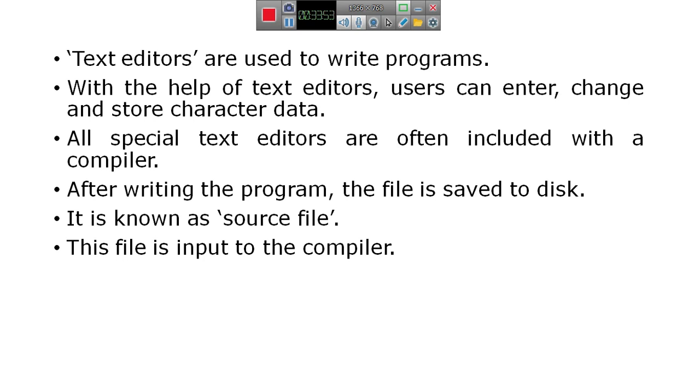Here sum or add are the file names, and .c is the extension. The .c tells it is a C program file, and it is also called a source file. Creating a program is the first step.